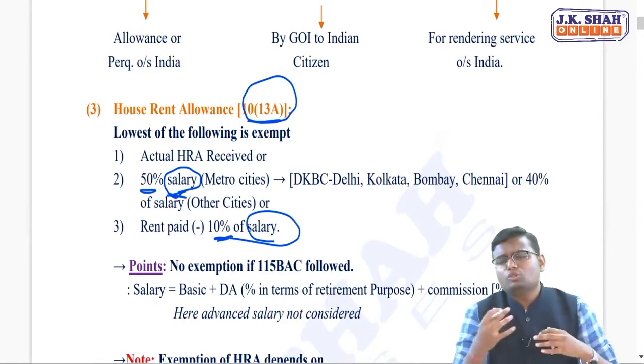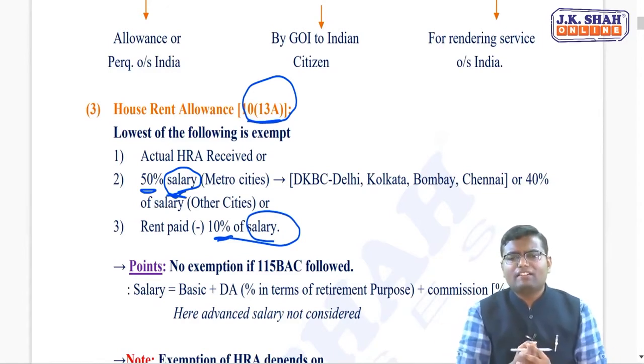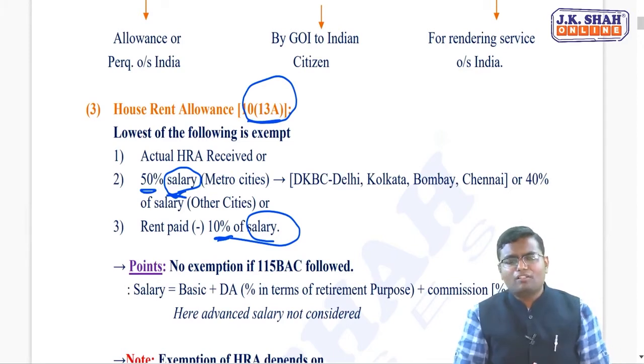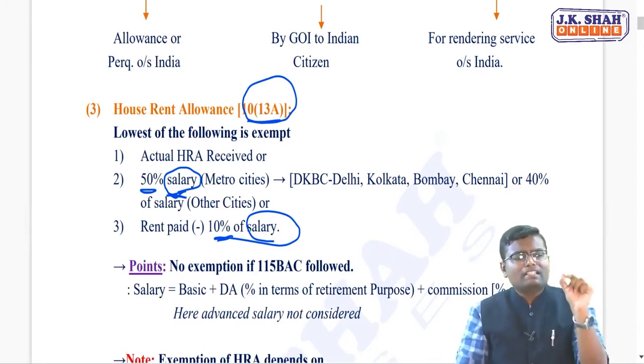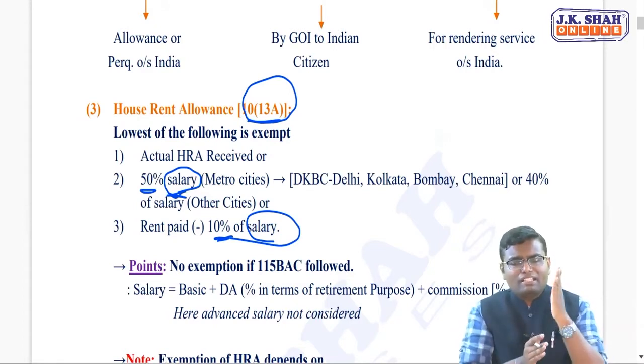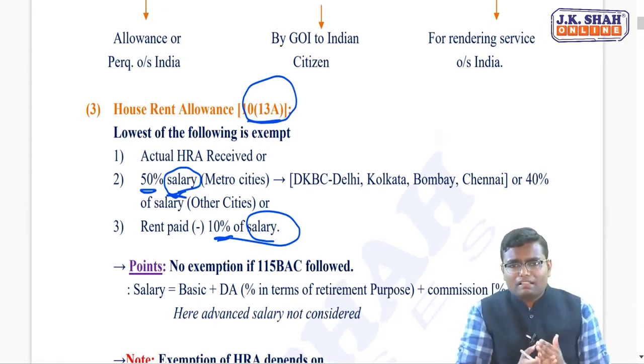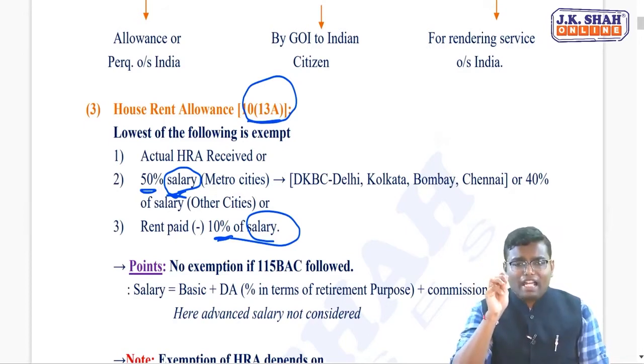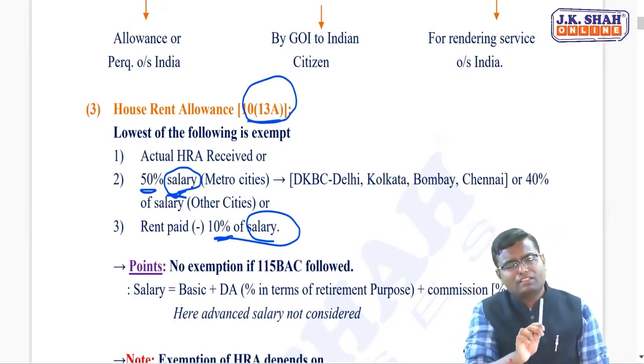Remember, only at 2 to 3 places is there a different meaning. Otherwise, in the entire salary chapter, this meaning of salary will apply: basic plus DA percentage plus commission percentage. Whenever I say that, what you will assume is basic plus DA percentage of retirement benefit plus commission percentage of turnover.